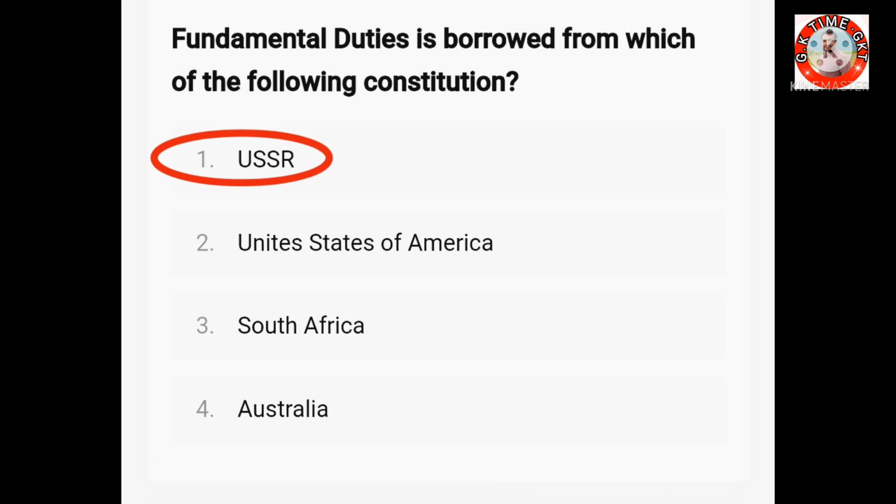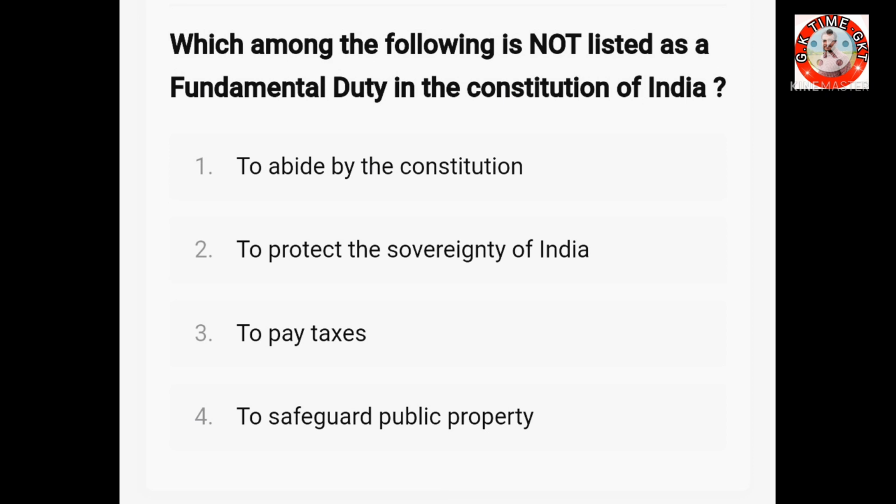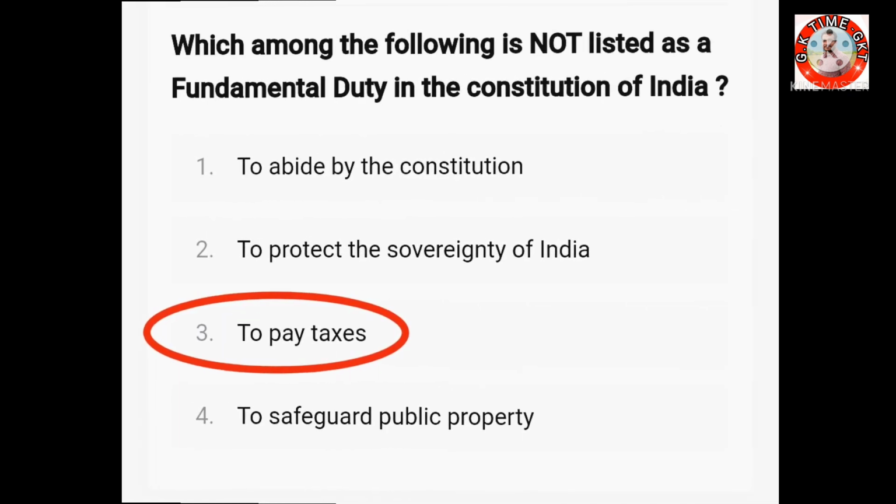Then the next question. Which among the following is not listed as a fundamental duty in the Constitution of India? Option 1, to abide by the Constitution. 2, to protect the sovereignty of India. 3, to pay taxes. 4, to safeguard public property. The right answer is to pay taxes.